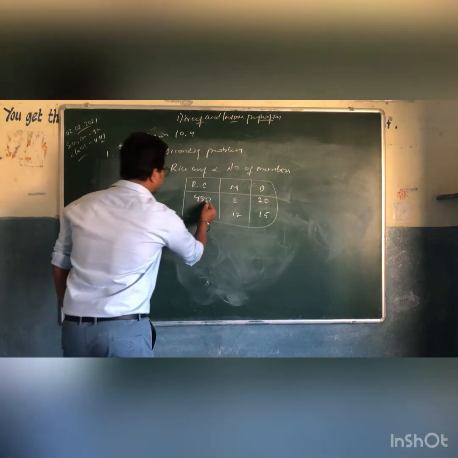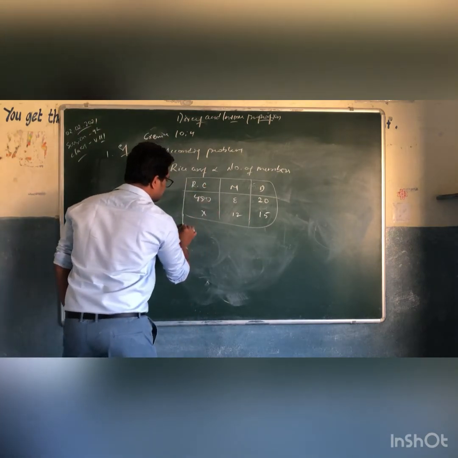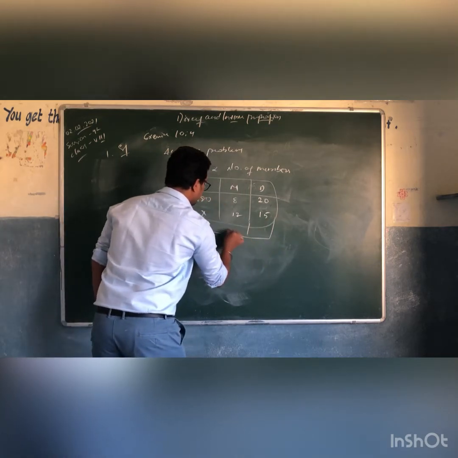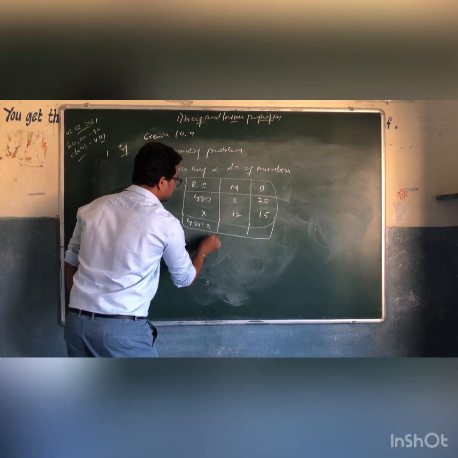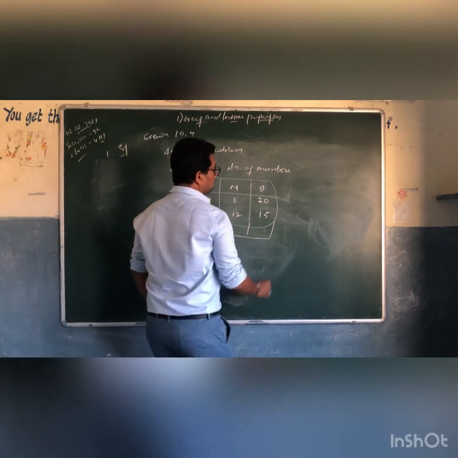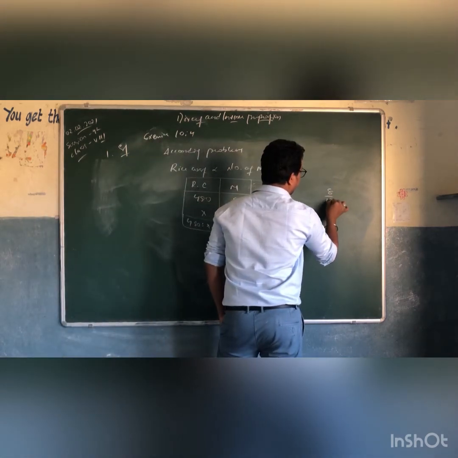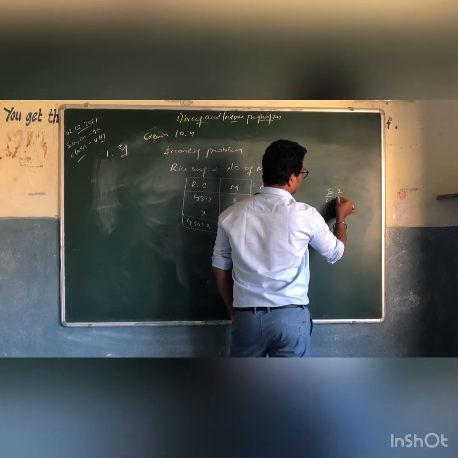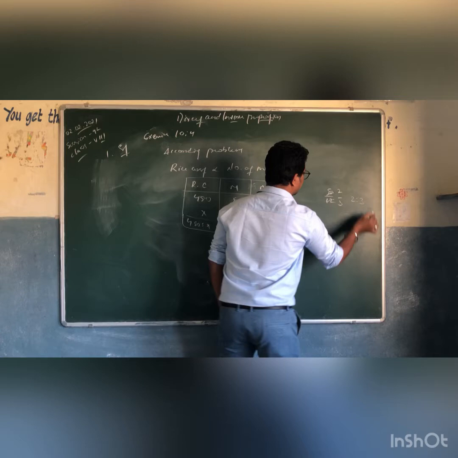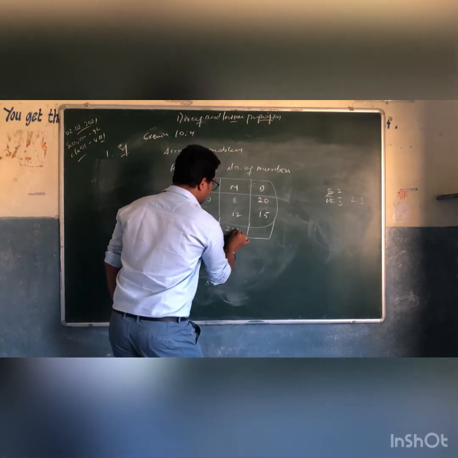Okay, rice cost, right? I'm adding one more column here. This can be written as 480 is to X, and members 8 by 12. 8 by 12, which means 4 2s are 8, 4 3s are 12, so 2 by 3, which is 2 is to 3.